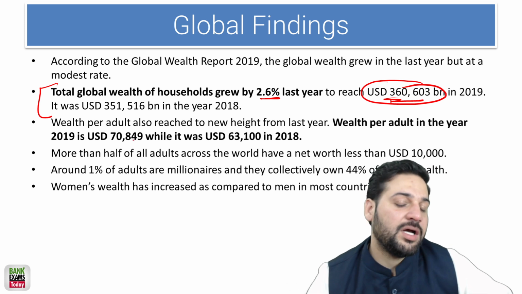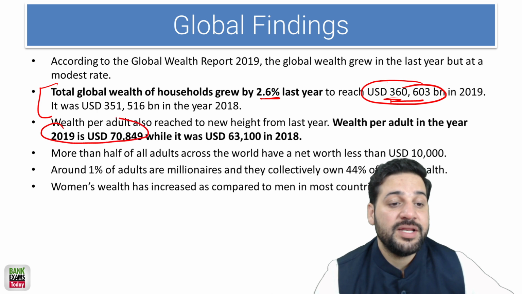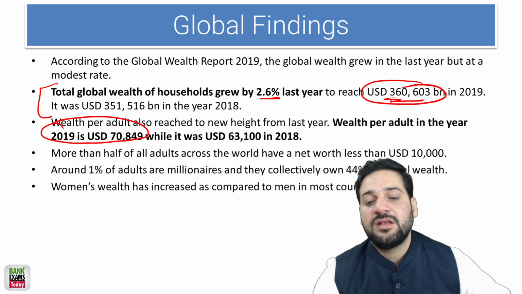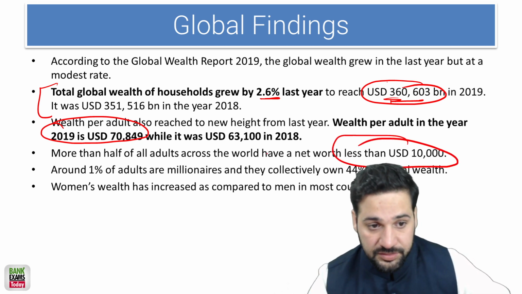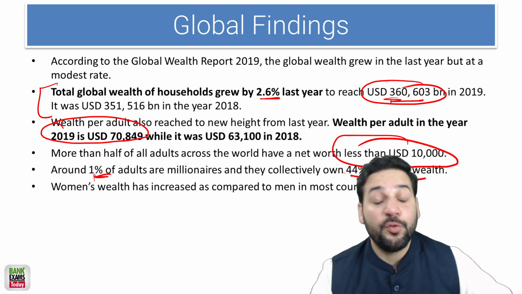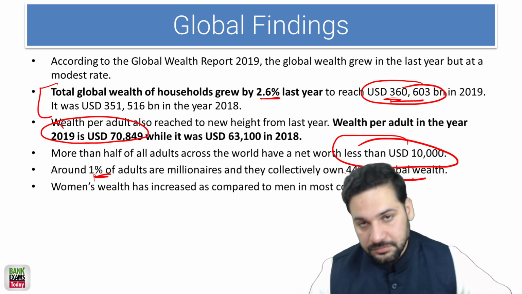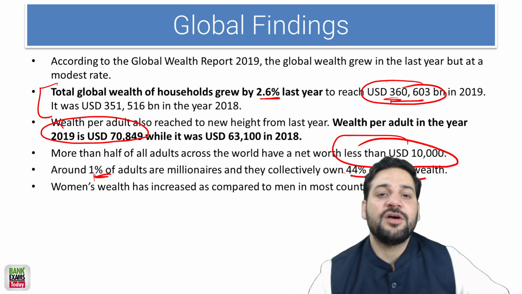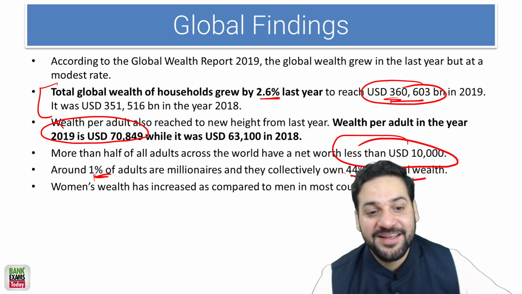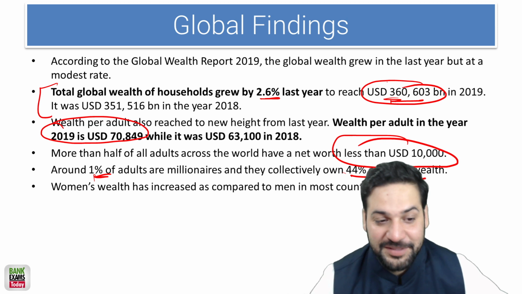And per capita, you can say the wealth in 2019 is $70,849. And more than half of all adults across the world have net worth of less than $10,000. Okay. And around 1% of adults are millionaires, and they collectively own 44% of global wealth. 1% of adults are millionaires in terms of dollars. So 1% of people in the world, they have more than 7 crore rupees, which is a lot of money. So we are not millionaires, obviously.